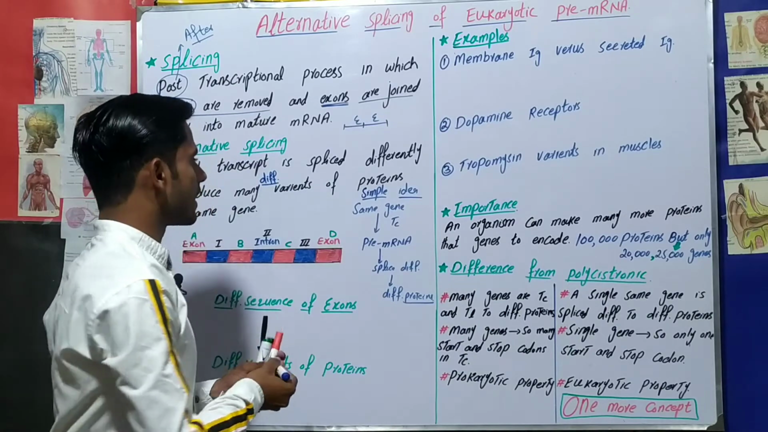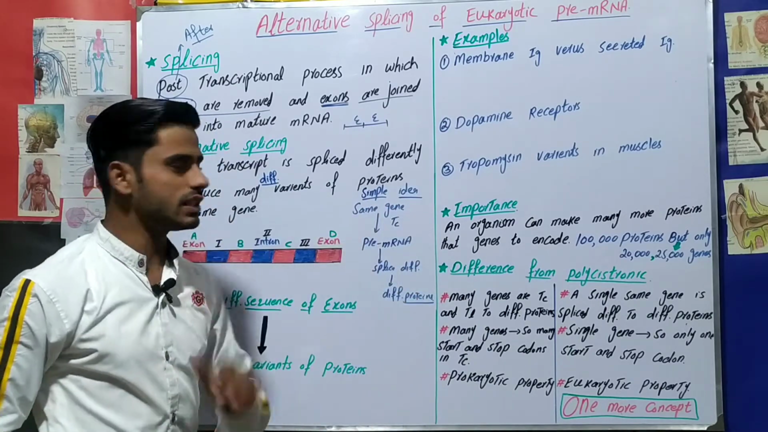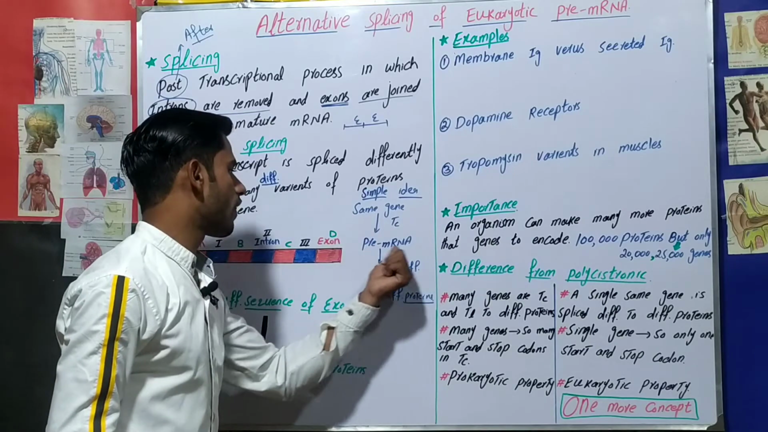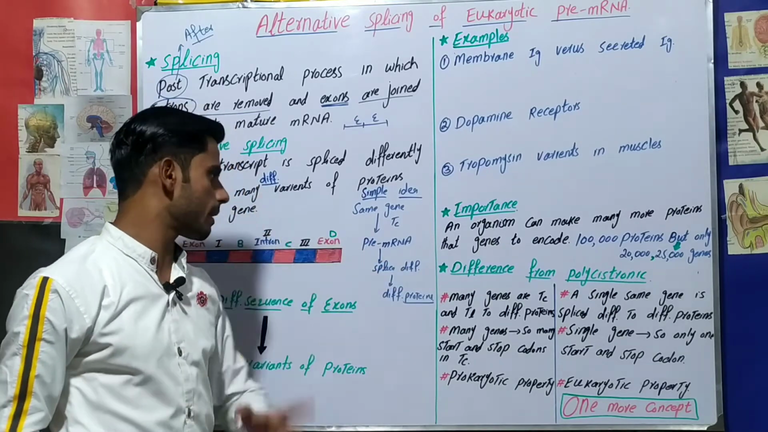What does it mean? It says that from the same gene, one gene, transcription will happen and form the pre-messenger RNA, that is the single same pre-messenger RNA.